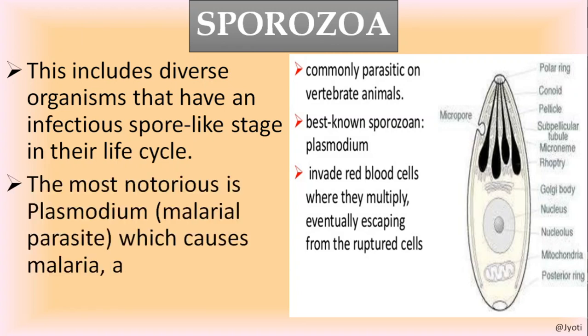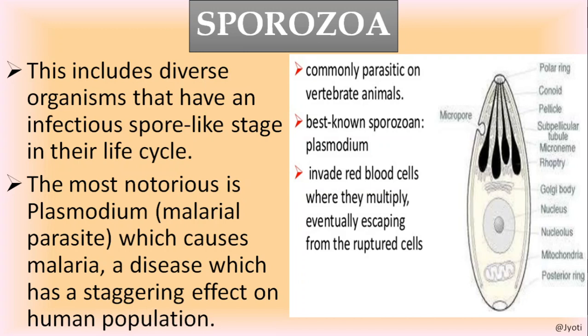Okay, and the most notorious is Plasmodium, commonly known as the malaria parasite, which causes malaria and has a staggering effect on the human population. It is the best known Sporozoa, and Plasmodium invades the liver cells and red blood cells, where they multiply, and then they destroy the RBC as well as the liver cells and cause malaria fever.